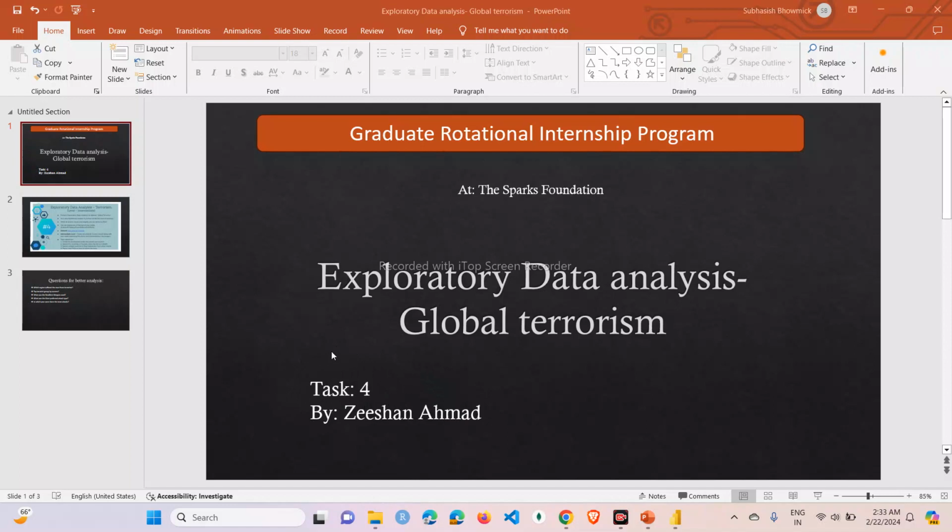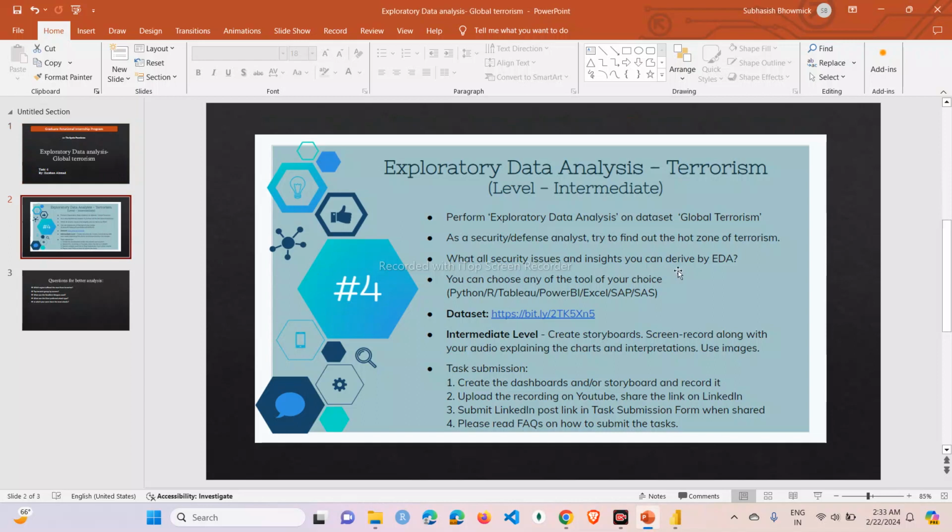In this task, number 4 of the internship program, I was asked to find out the hot zones of terrorism. Throughout this presentation, I will delve into the key findings. I have prepared a list of questions for better analysis.